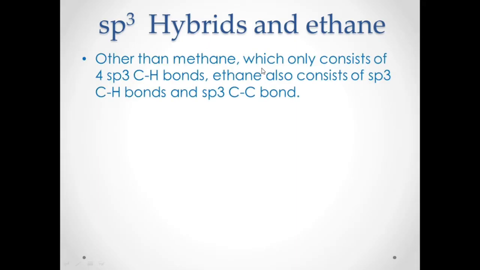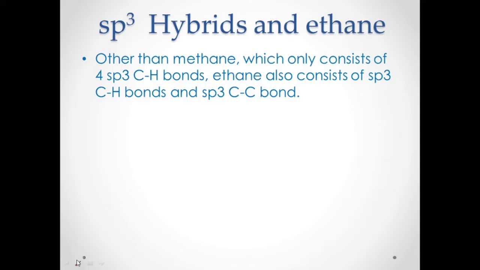All alkanes, all compounds that belong to alkanes, have an sp3 hybridization. However, methane only consists of 4 sp3 C-H bonds, while ethane and propane and so on have sp3 C-H bonds and at the same time an sp3 C-C bond.